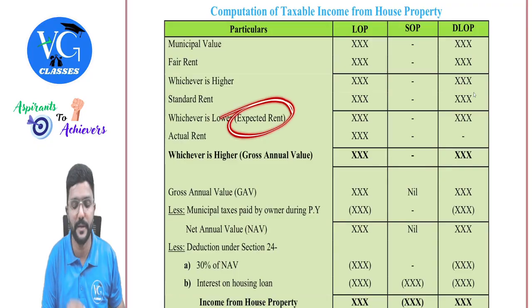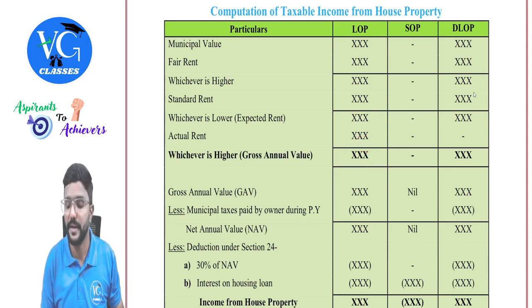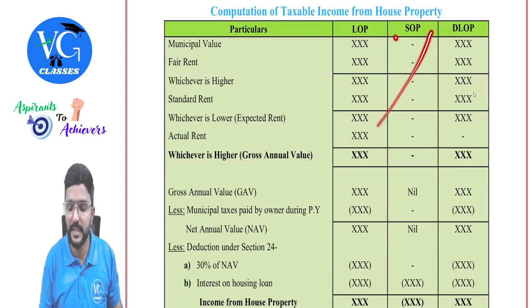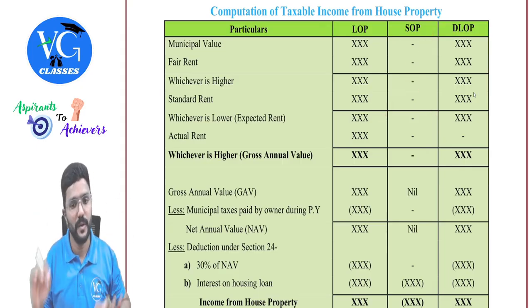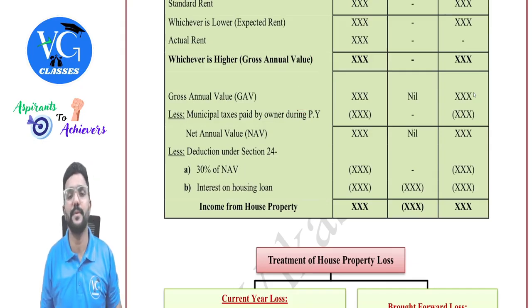We call this as expected rent. Then for let out property, we will compare expected rent with actual rent and take whichever is higher as gross annual value. Whereas for deemed to be let out property, there is no question of actual rent because it is not at all let out. So straight away, we take expected rent only as gross annual value. Whereas for self-occupied property, all this calculation will not come at all. Okay, sir. So whatever gross annual value we have calculated here, we will take it in the next step.